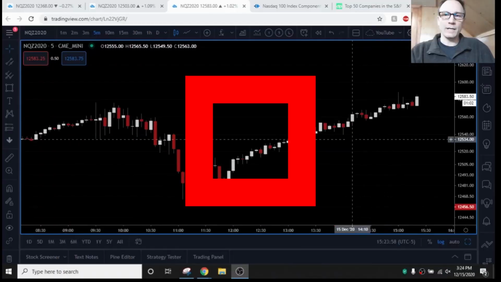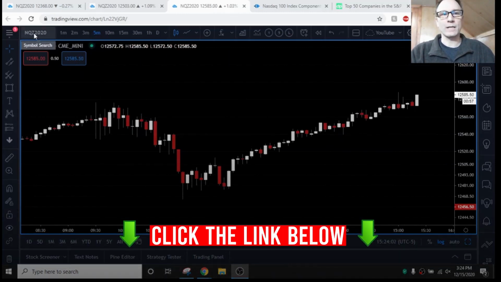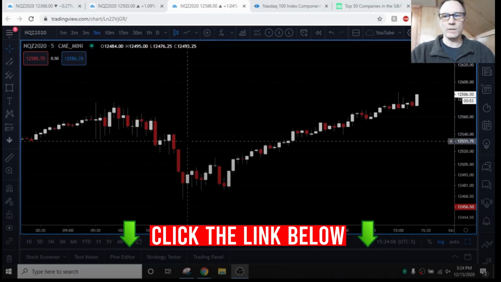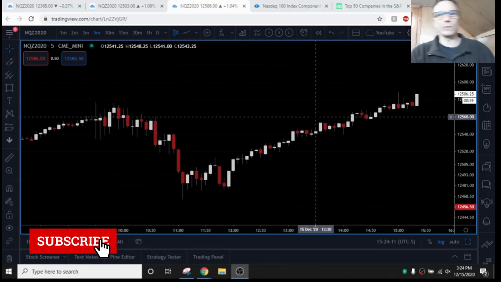Okay, what we are looking at here is the Nasdaq or the NQ futures contract, and this is the Z contract for December, expiring December. We're looking at December 15th, 2020. This is a 5-minute chart just to give you an idea.